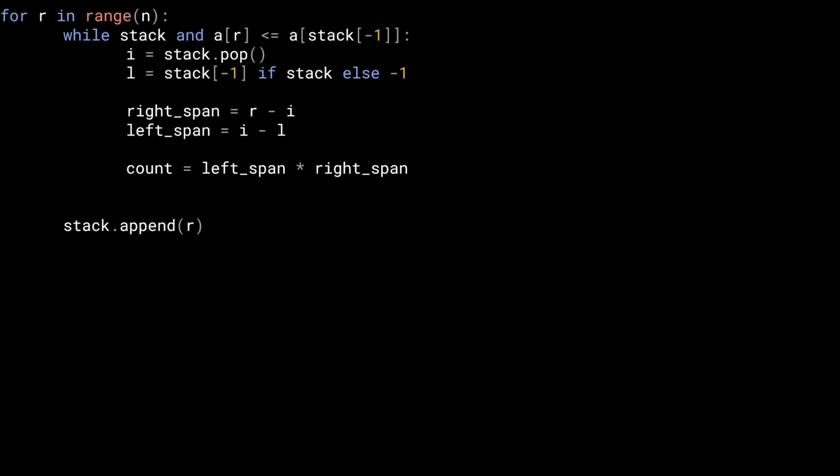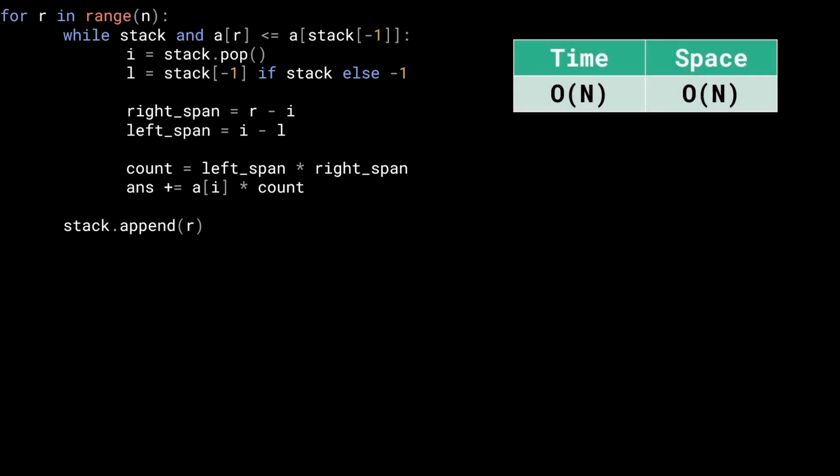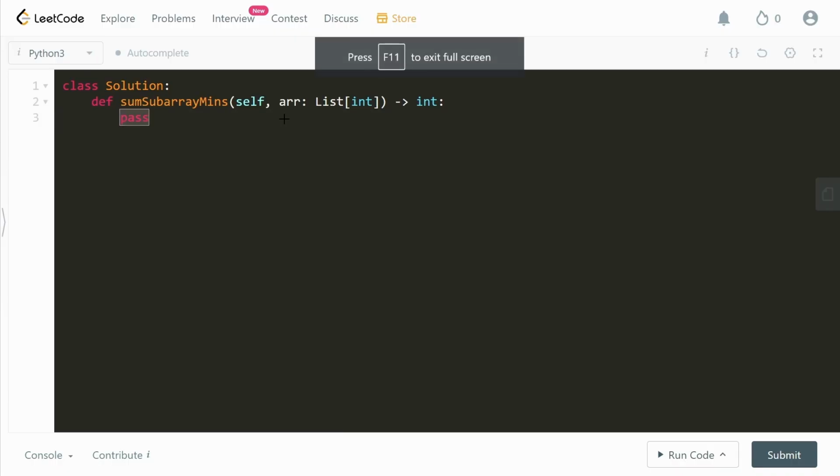Since the answer was to find the sum of all of these minimum values of each of these subarrays, we can say that answer plus equals the current element times the count. That is, we have found the minimum element A of I, and we have figured out in how many subarrays A of I is going to be the minimum element. This leads us to the space and time complexity of order of n each. All right, let's go ahead and implement this.